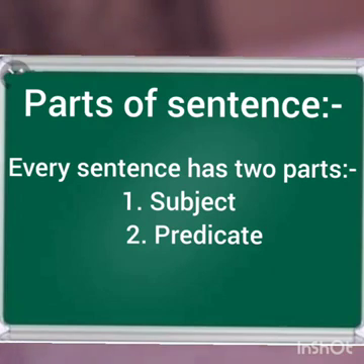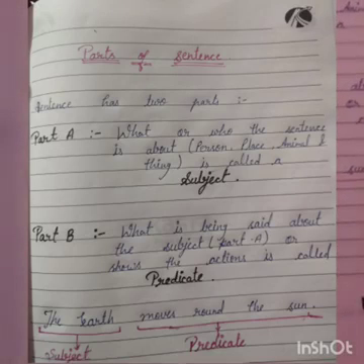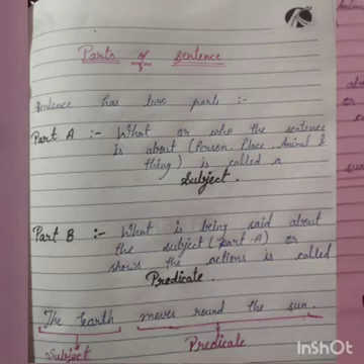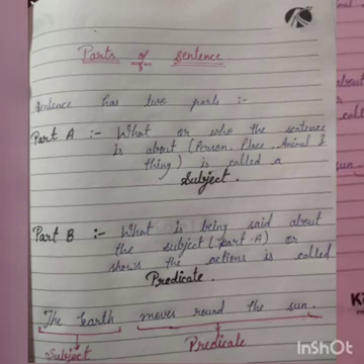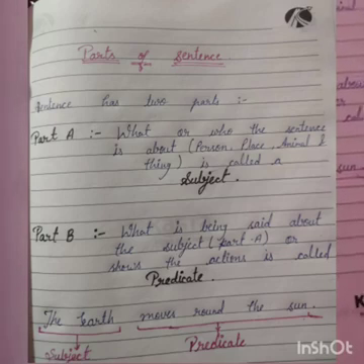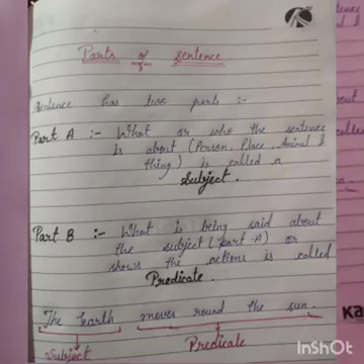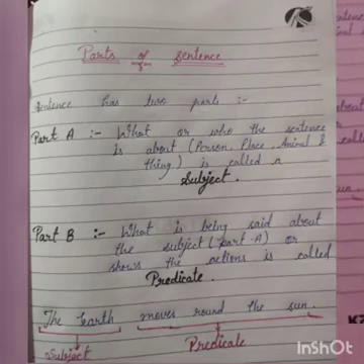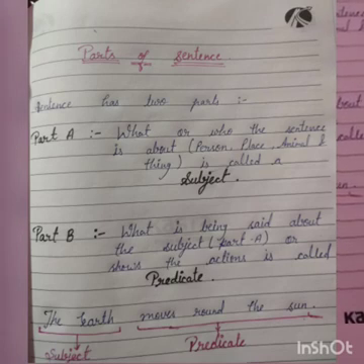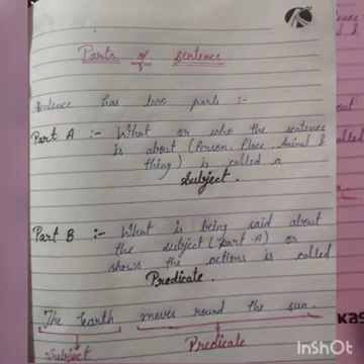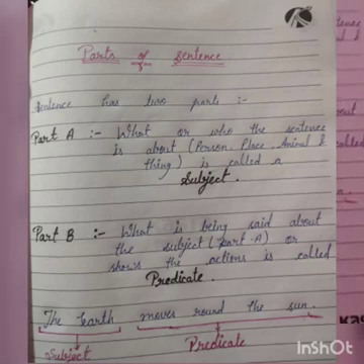Every complete sentence, or the sentence which makes a complete sense and can express the thought, has two parts. Part A is what or who the sentence is about. It can be a person, place, animal and thing. It is called a subject. So for part A, we can say part A is a subject. And part B, what is being said about the subject and shows the action, is called predicate.